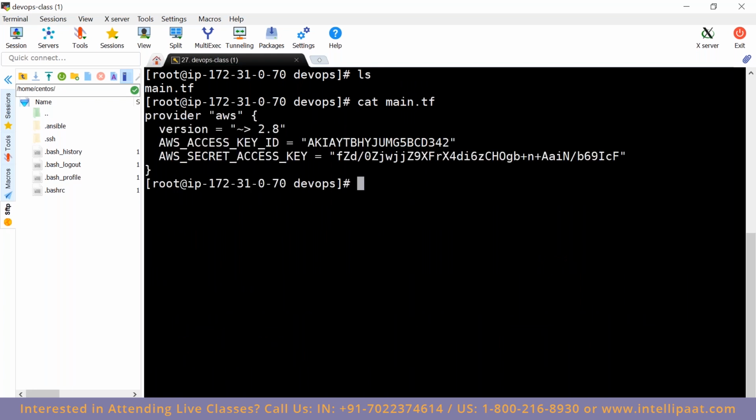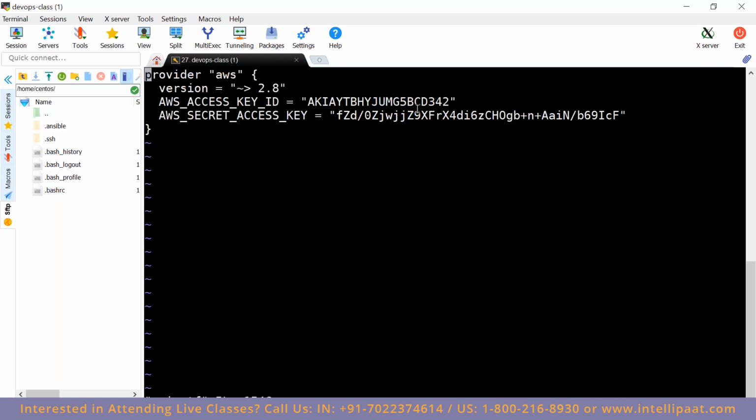Now let's create an EC2 instance. Now our Terraform is ready to configure our AWS account. Here we will create an EC2 instance using Terraform. You can either use main.tf or, if you really want, you can create multiple files also. At this point of time, let's not do that. We'll continue editing our file.